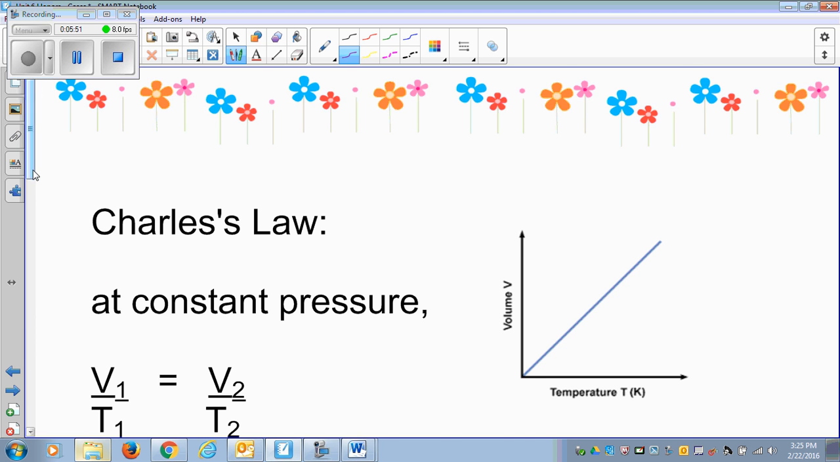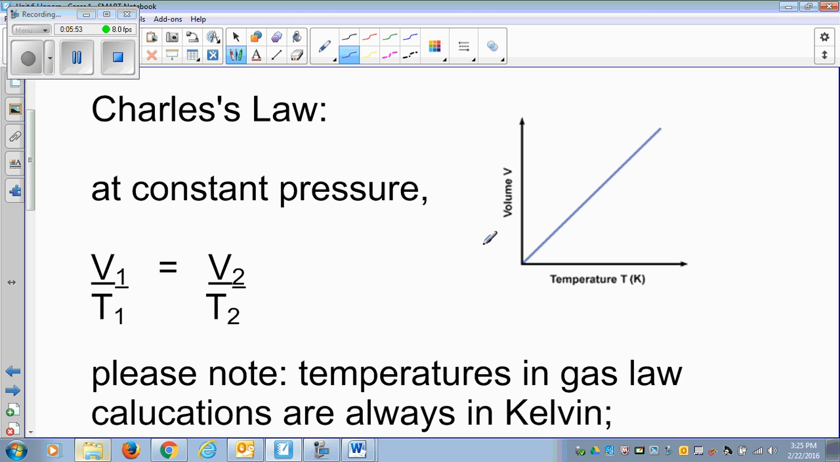And then we have Charles' law. Charles is a scientist who studied pressure and temperature. He said that at constant pressure, he's not changing the pressure, the only thing he is changing is the volume and temperature. He's not changing the pressure, he's not changing the number of moles. So the two will stay the same.